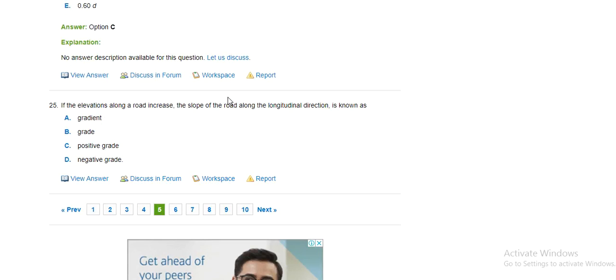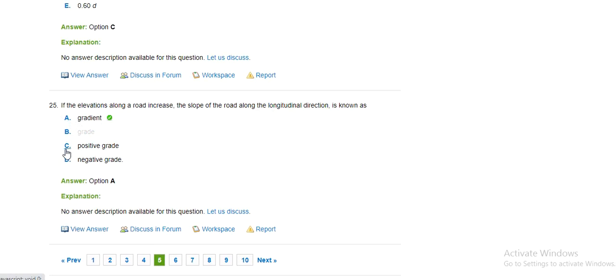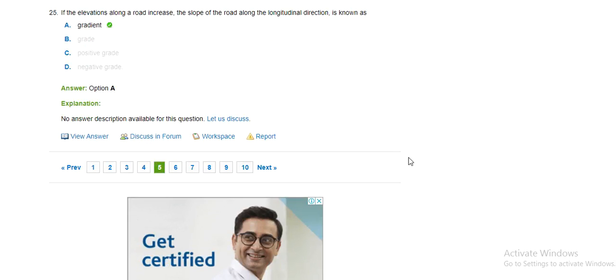If the elevation along a road increases, the slope of the road along the longitudinal direction is known as gradient, grade, positive grade, negative grade. The correct option is gradient.